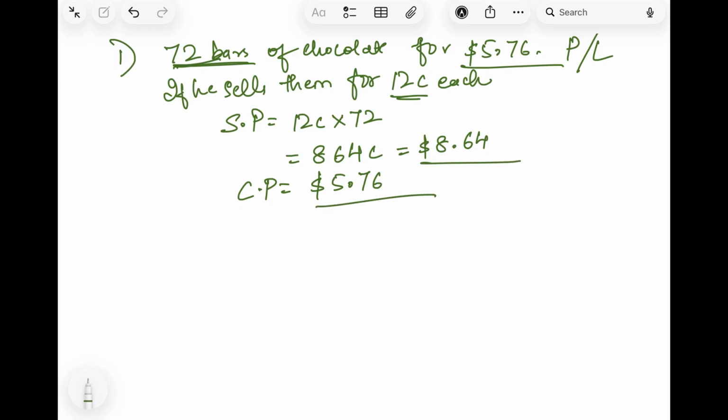As I told you, if the selling price is more, it's always going to be profit, and if the cost price is more, it's always going to be loss. Now selling price is more, so it will be a profit. So we will write selling price minus cost price. So that is 8.64 minus 5.76. The answer is $2.88. So a very simple example to understand how to find profit.